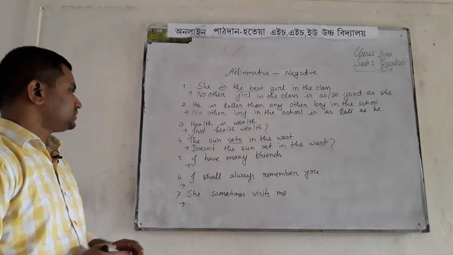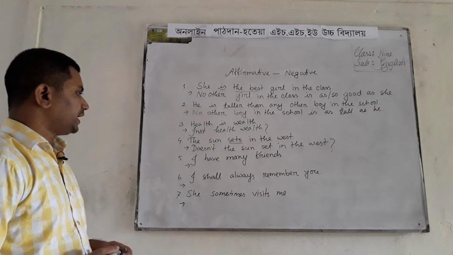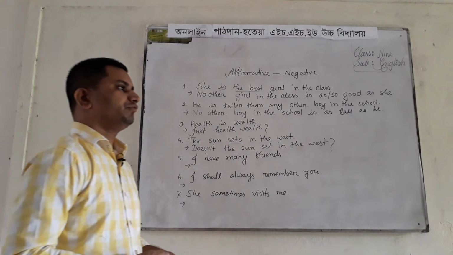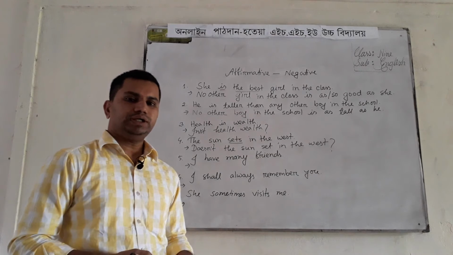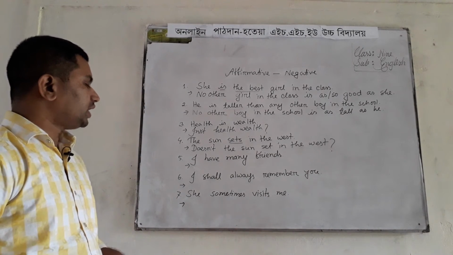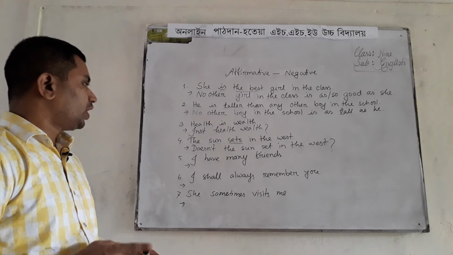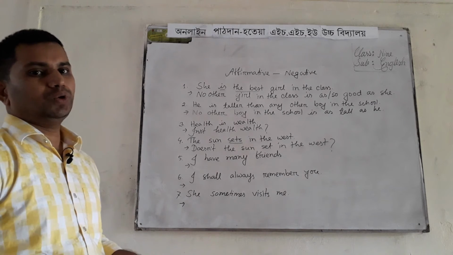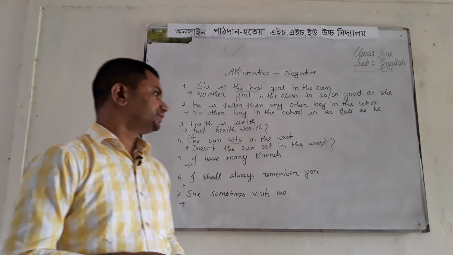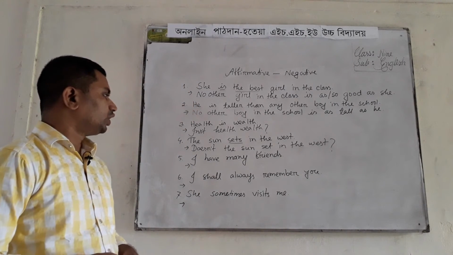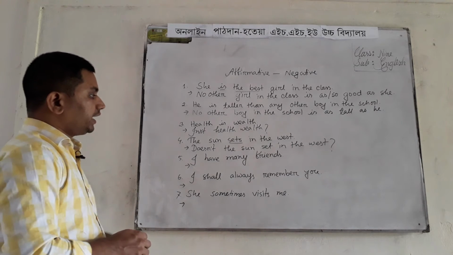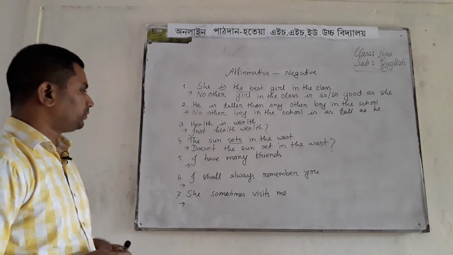Okay, my dear students, the next one: I have many friends. You should remember, many will turn into not a few in a negative sentence. So we have to write not a few instead of many.